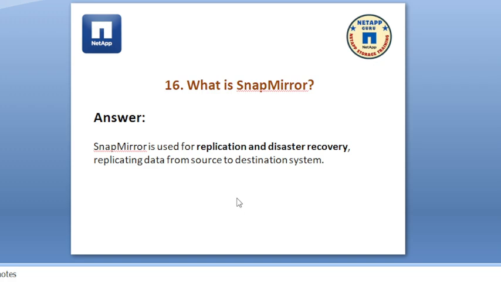What is SnapMirror? SnapMirror is a protection technology that is used for replication and disaster recovery. Okay, replicating data from source to destination system. So SnapMirror is used for data protection and as a DR solution.